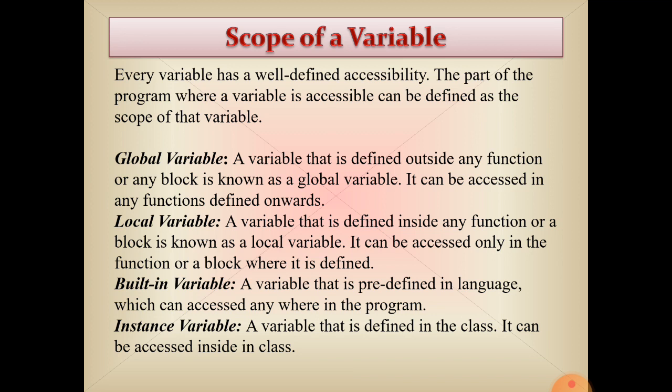So a global variable can be accessed in any function defined onward. Suppose you have defined a variable, and after that you define the function, then define the function, then define the function. Means in the first line you have defined a variable, so that variable will be accessible to all the functions in the program.